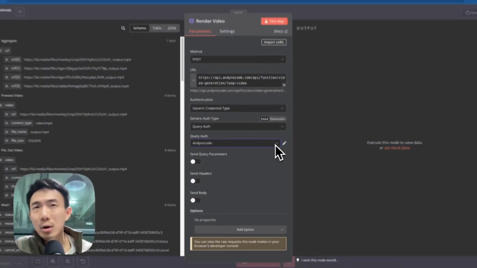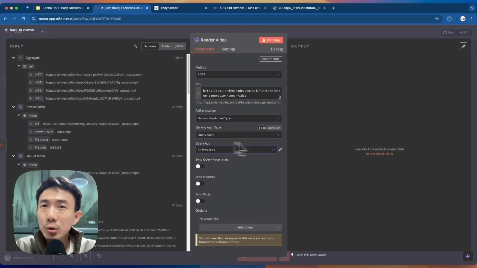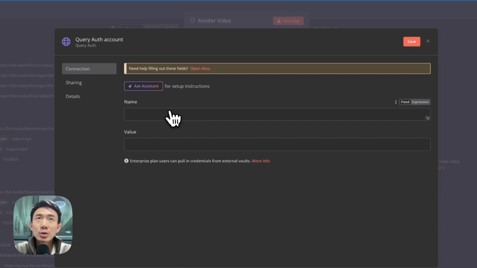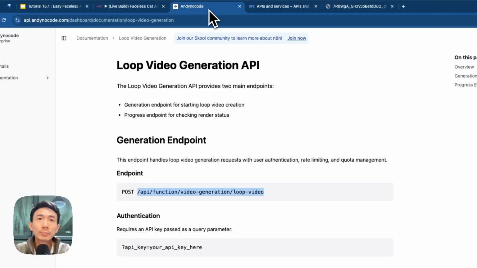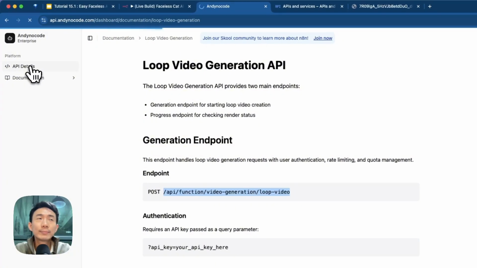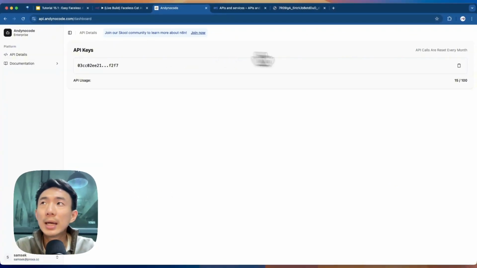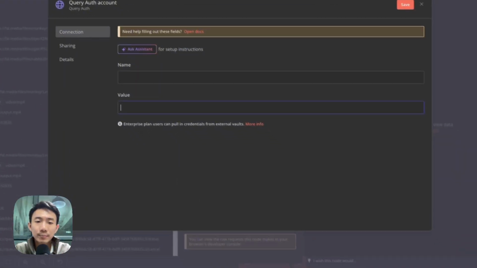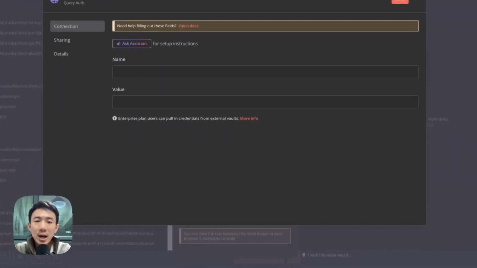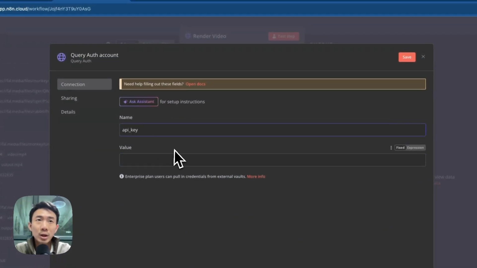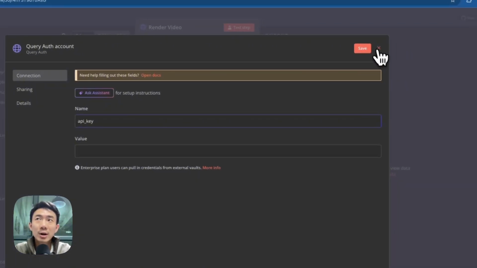So how are we going to set this up? After you choose query auth, we can click create new credential. And then we can go to API details on Andynocode, copy your API key and paste it here. As for the name, we can just input API_key. So that's very easy.